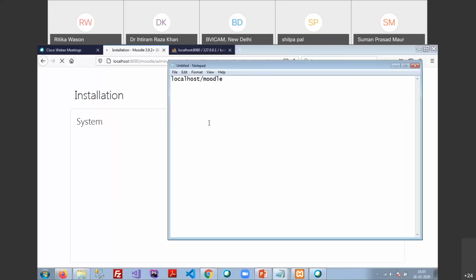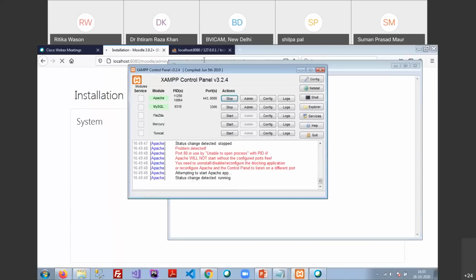Localhost, then slash Moodle. Yes, ma'am. But ma'am, please first start your XAMPP control panel and start two services: the first one is Apache and the second one is MySQL. How to do that? I do not know. Ma'am, you can see the XAMPP control panel in my window. It is there in my C drive, I think. Yes, ma'am, C drive, under the XAMPP folder.